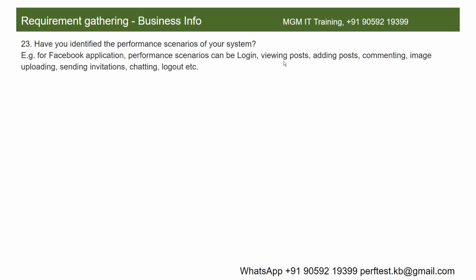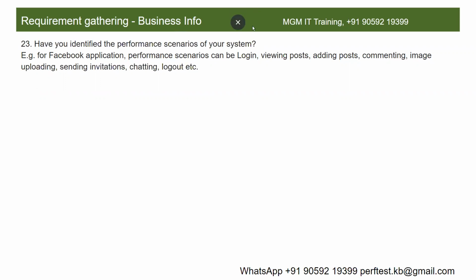It can be login, viewing posts. An example here, guys: for the Facebook application, performance scenarios can be login, viewing posts, adding posts, commenting, image uploading, sending invitations, chatting, etc. These are the critical business flows of the Facebook application. So you have to ask the client to provide what are the critical business flows of their system. These come under business because these are the critical business flows of the application. Is it clear, guys? How they are classified?